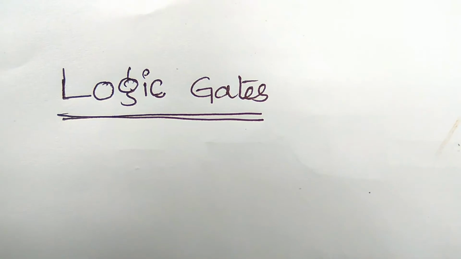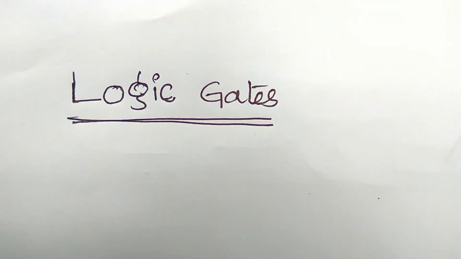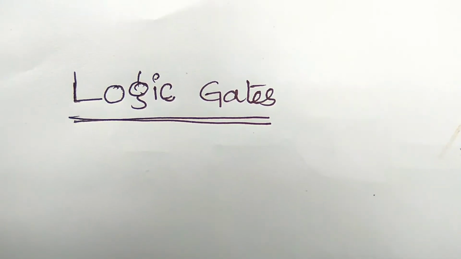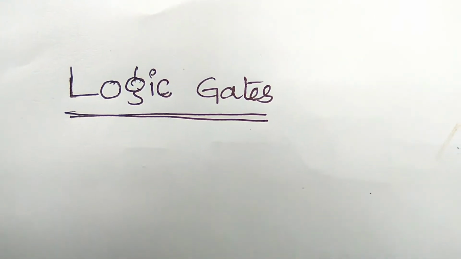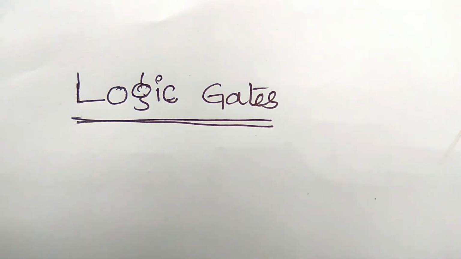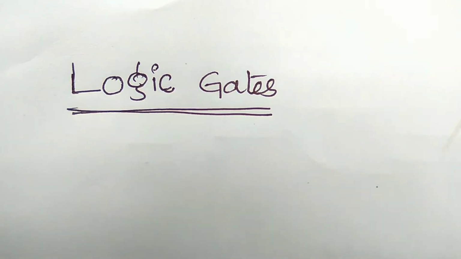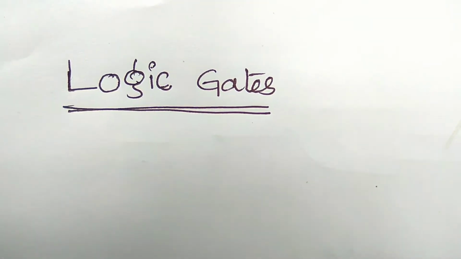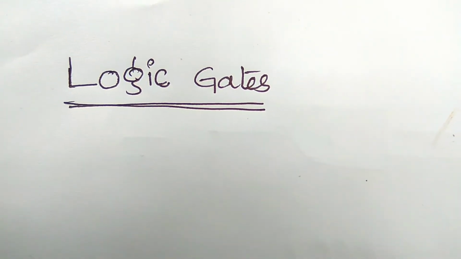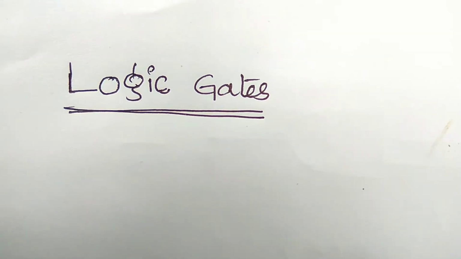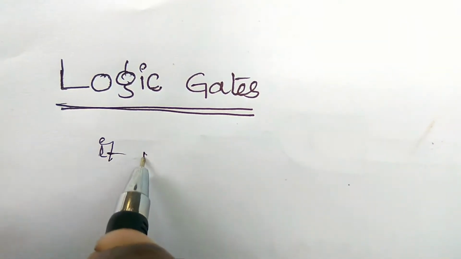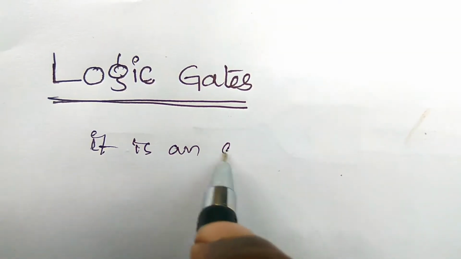Before going to that, you have to know the basics of logic. Logic gates means there is a logic to complete a task, an operation or a process. They work on the basis of some logic. That is the logic gate. A logic gate is an electronic circuit.